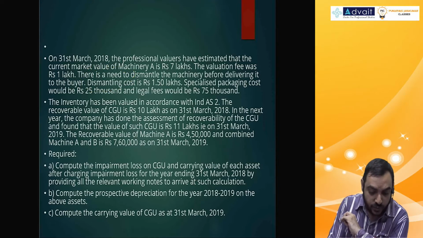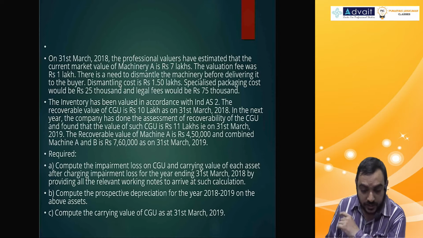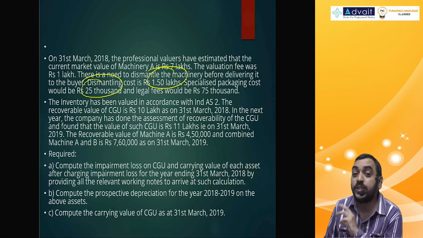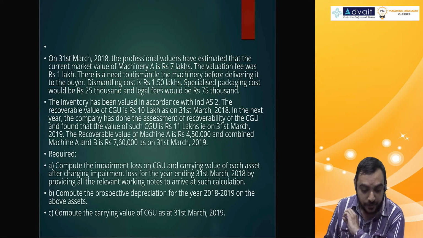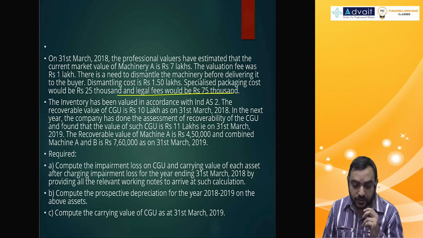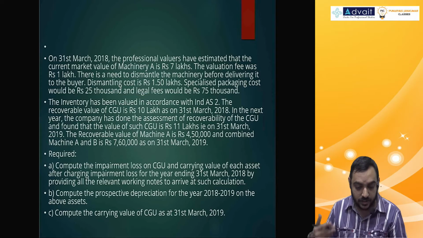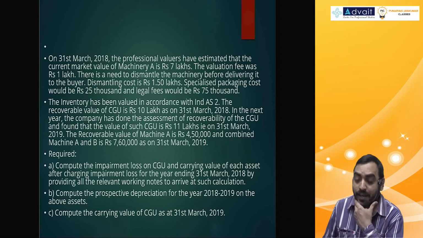Specialized packaging cost would be 25,000. Here also inconsistency, consistently inconsistent. 1.5 lakhs, 25,000 units. They play with your feelings there. So this is also a selling expense. Legal fees would be 75,000. Again, legal fees associated with selling, I believe, so you can subtract.